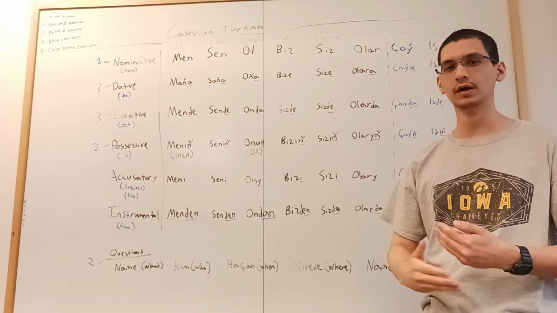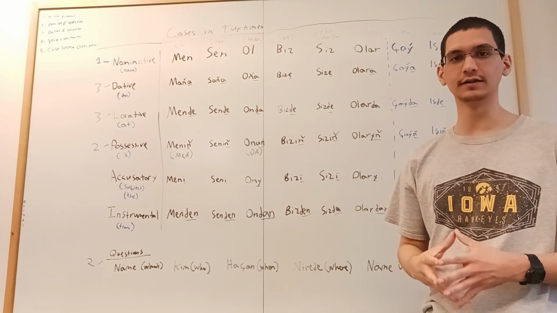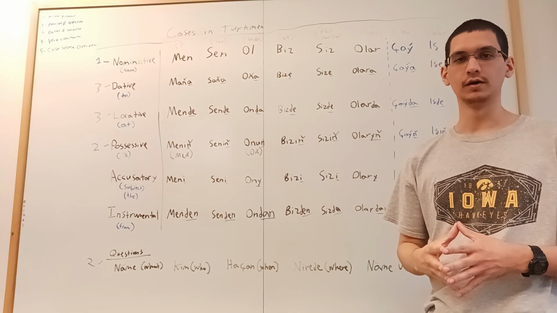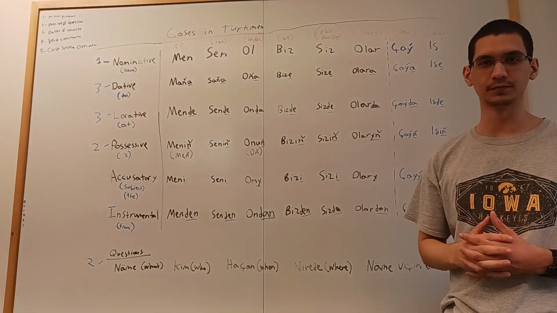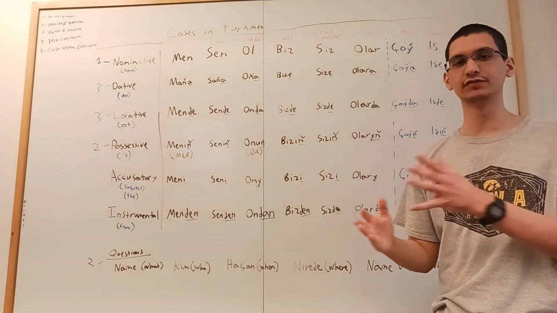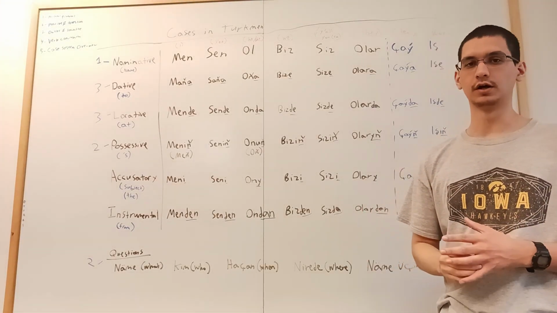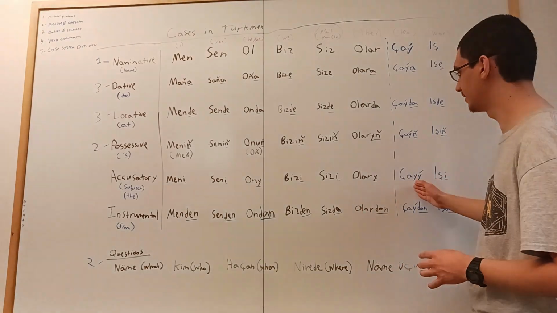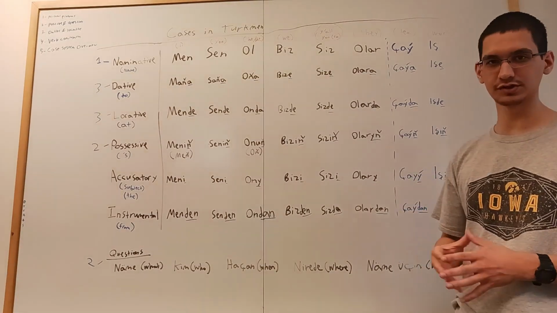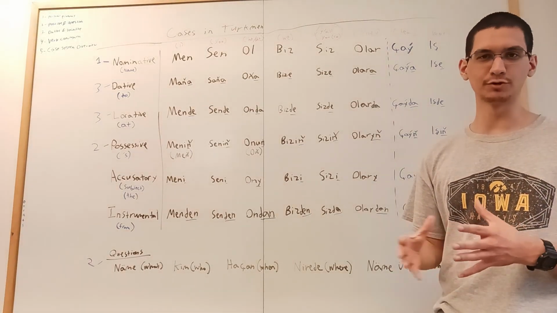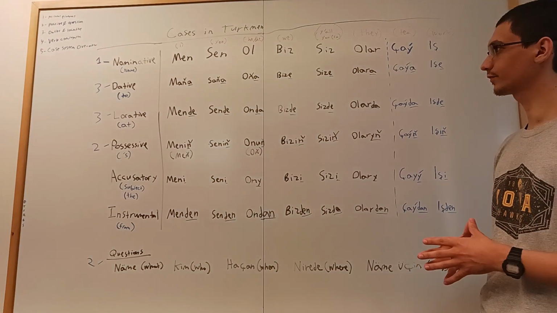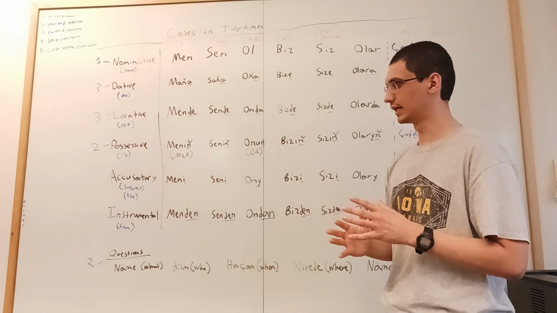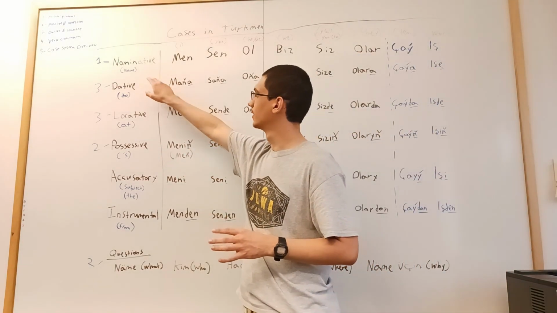And as you pick up more vocabulary in the Turkmen language, you'll be able to understand which category each of the nouns falls into. But even if you don't know right now, for example, if you use the long vowel endings instead of the short vowel endings or vice versa, it's okay. It's almost the same sound and people will understand you. Okay? All right, so let's go over the cases one by one.